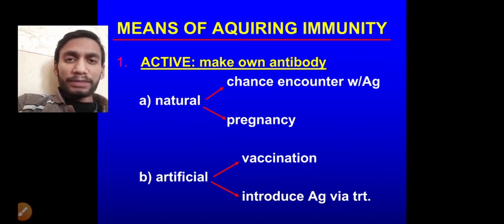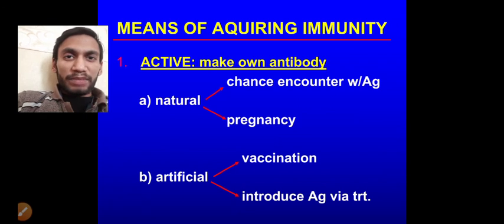The main criterion for the arising of this immune response is that the pathogen has entered.